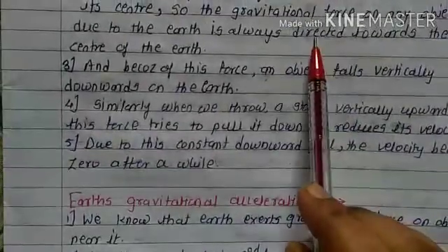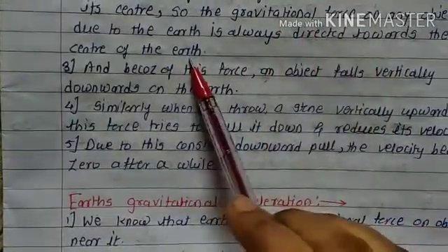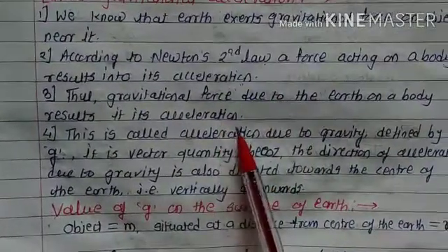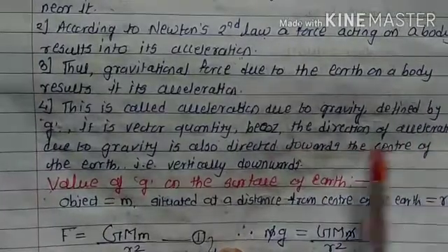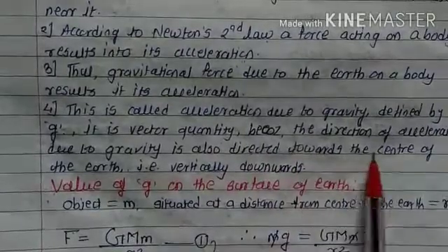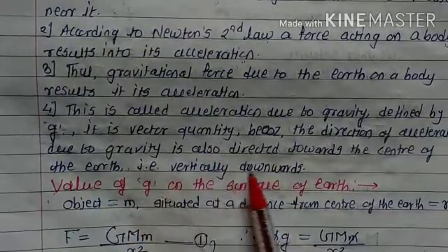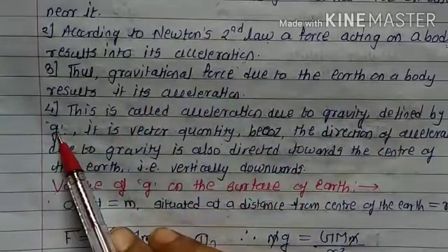We already saw that the gravitational force is toward the center of the earth, and the acceleration is due to that force. So the direction of acceleration due to gravity is also towards the center of the earth, that is, vertically downwards.